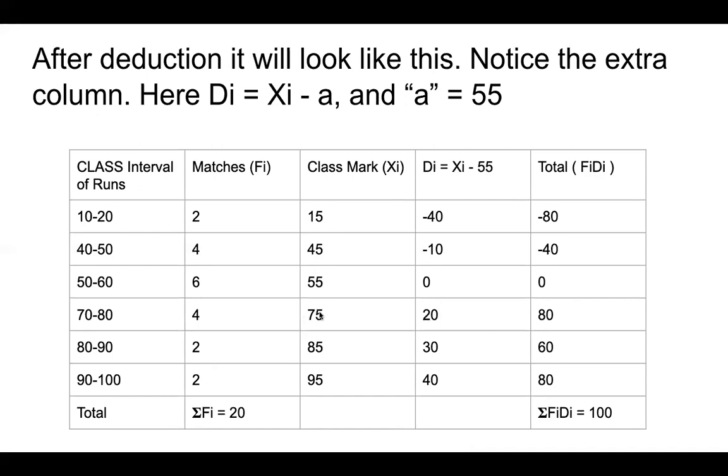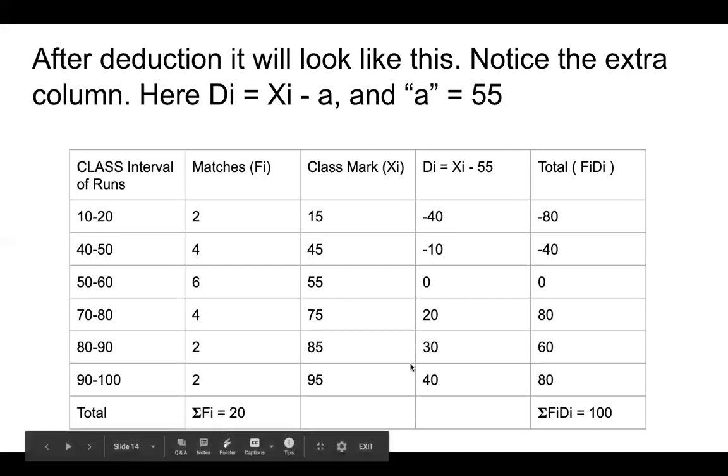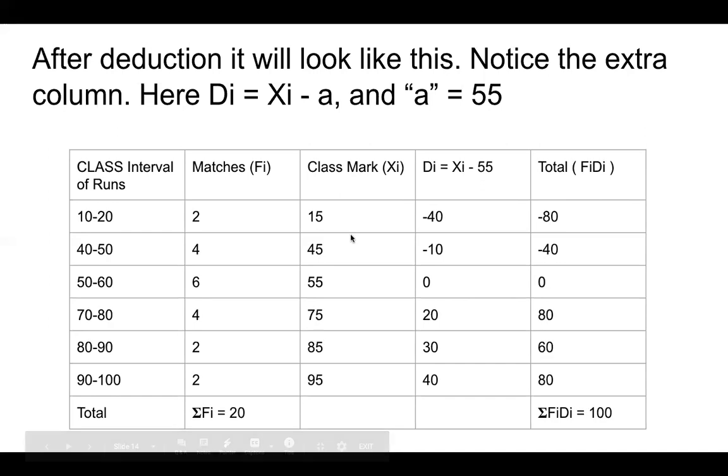So 75 is 20 runs more than 55, and 15 is 40 runs less than 55. 45 is 10 runs less than 55. 85 is 30 runs more than 55, and 95 is 40 runs more than 55. So this is the deviation, how much difference there is between these class marks and the assumed mean.